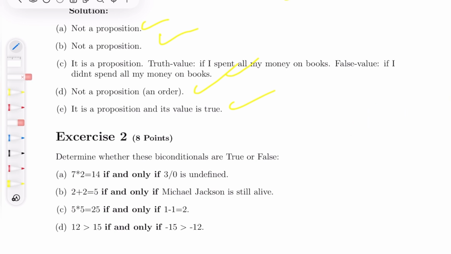Maybe the brighter among you have noticed also that it is equivalent to saying not (P XOR Q). Why is that? Because XOR is only true when they have different truth values, and the biconditional is only true when they have the same truth value. Now, just a very quick note that's nice to know. Why is the biconditional equivalent to if and only if?